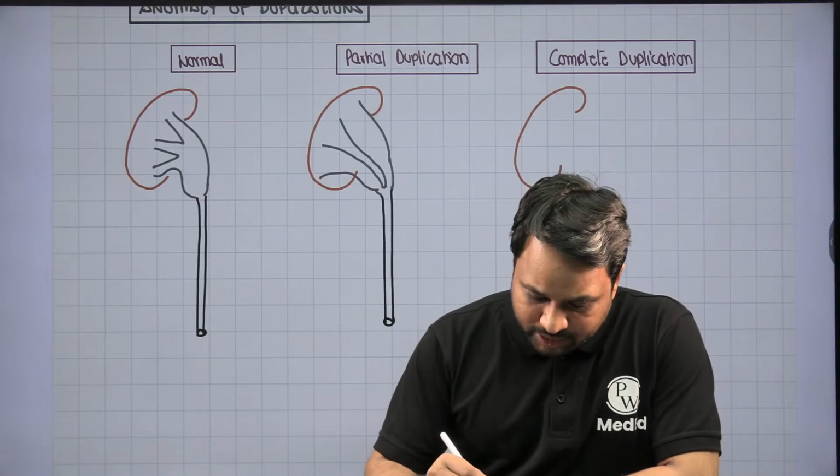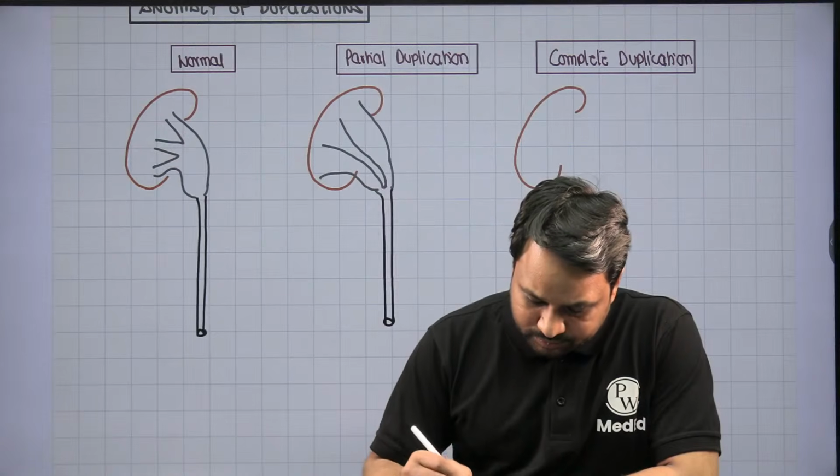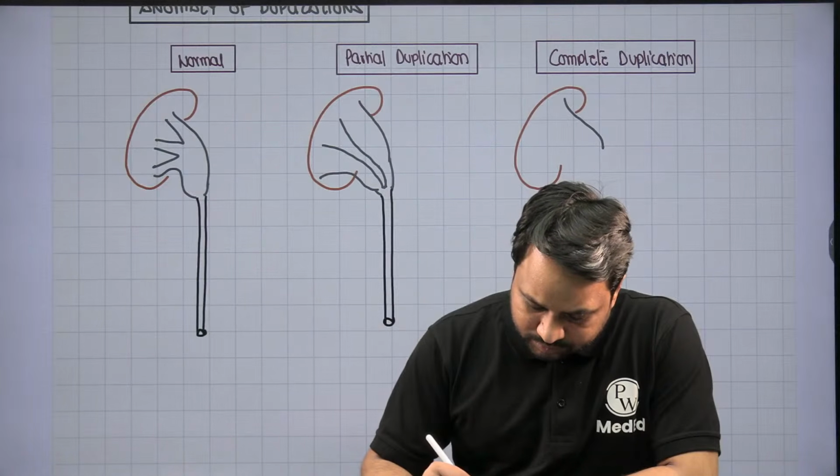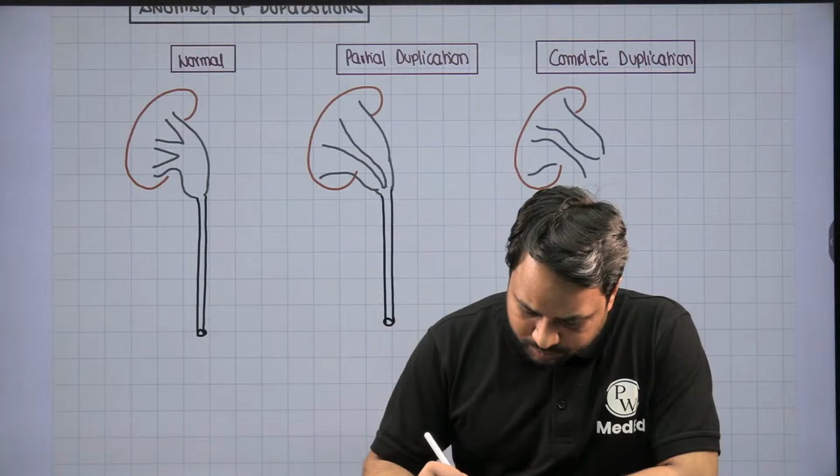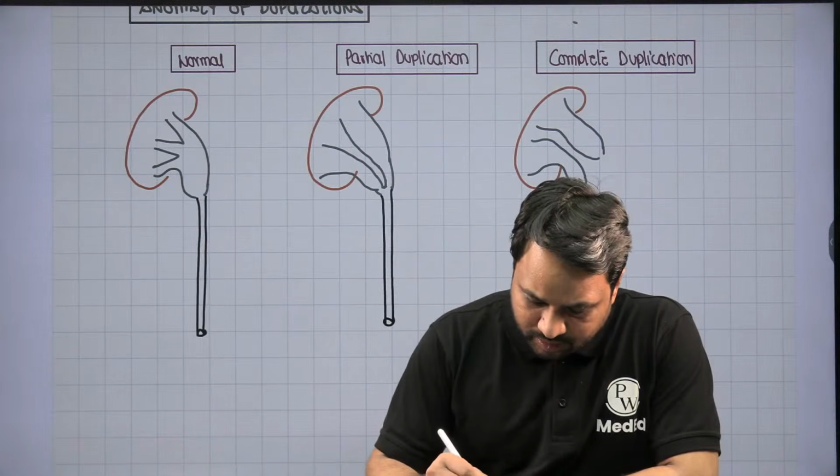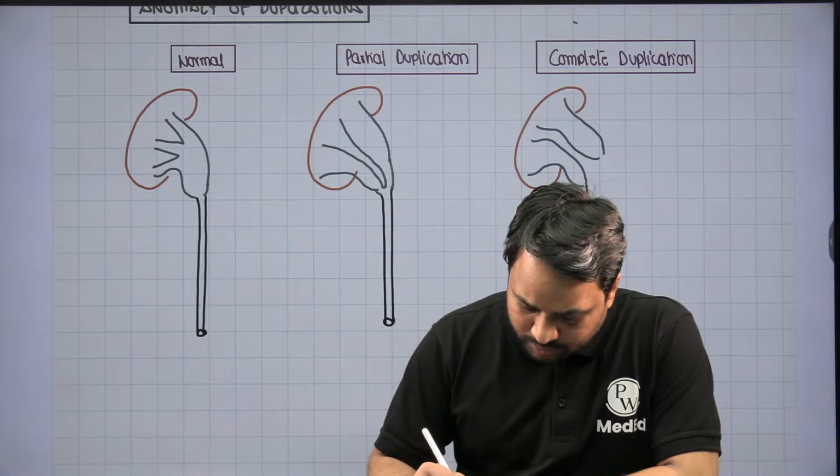In a complete duplication, you will notice that there are two different pelvicalyceal systems, and then there are two ureters.